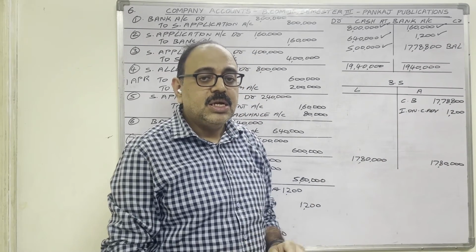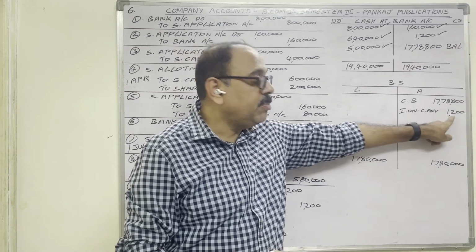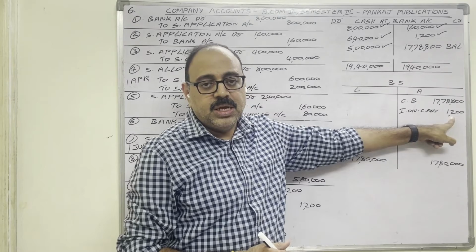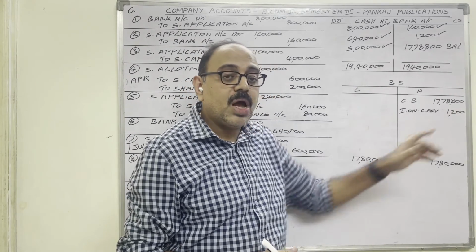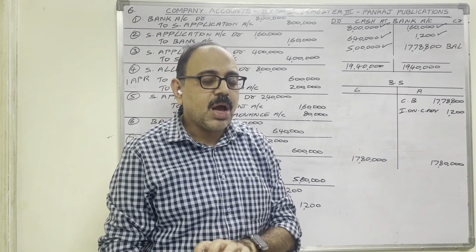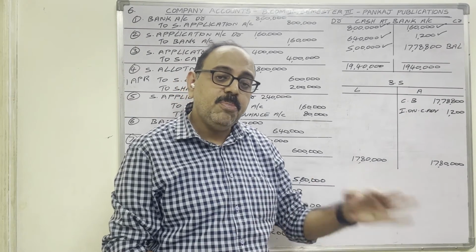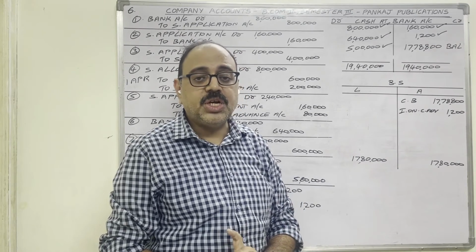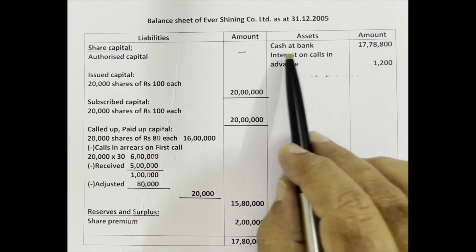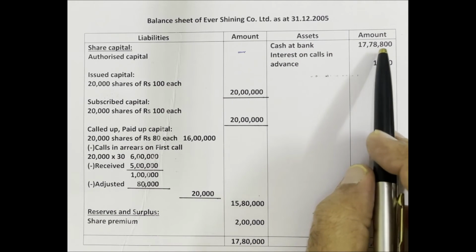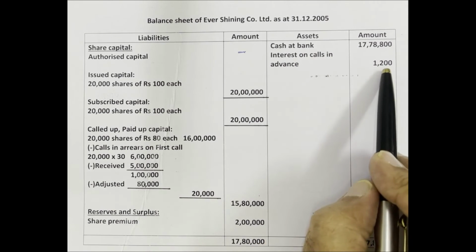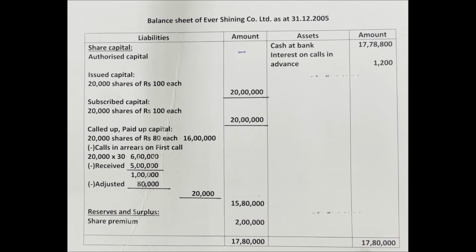Then the meaning is the company wants to capitalize this amount, just like heavy advertisement, discount on issue of shares, etc. This expenditure also the company wants to capitalize. And every year, some amount of this capitalized amount the company wants to write off by debiting the P&L account. Till the complete amount is written off, this amount appears as an asset. Thus, on the asset side, we have to show cash at bank 17 lakh 78,800 and interest on calls in advance 1,200. Total 17 lakh 80,000.